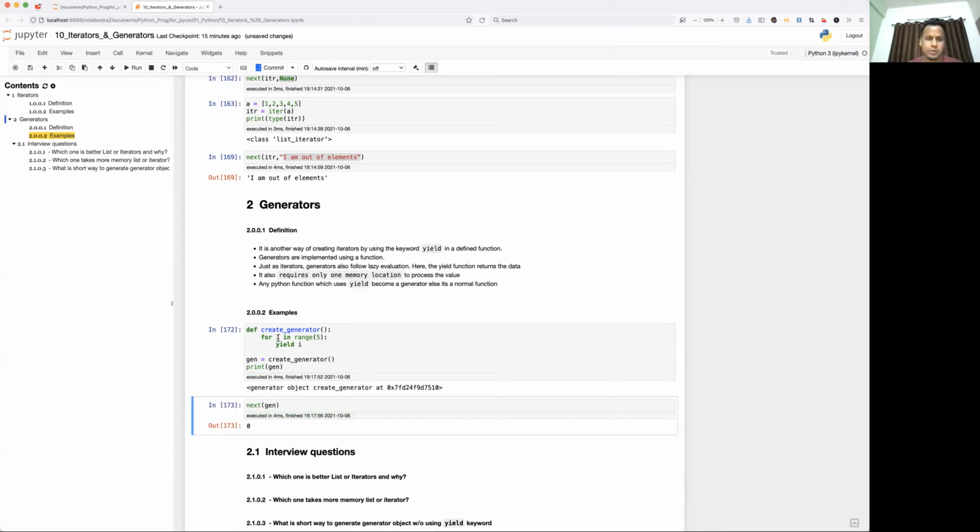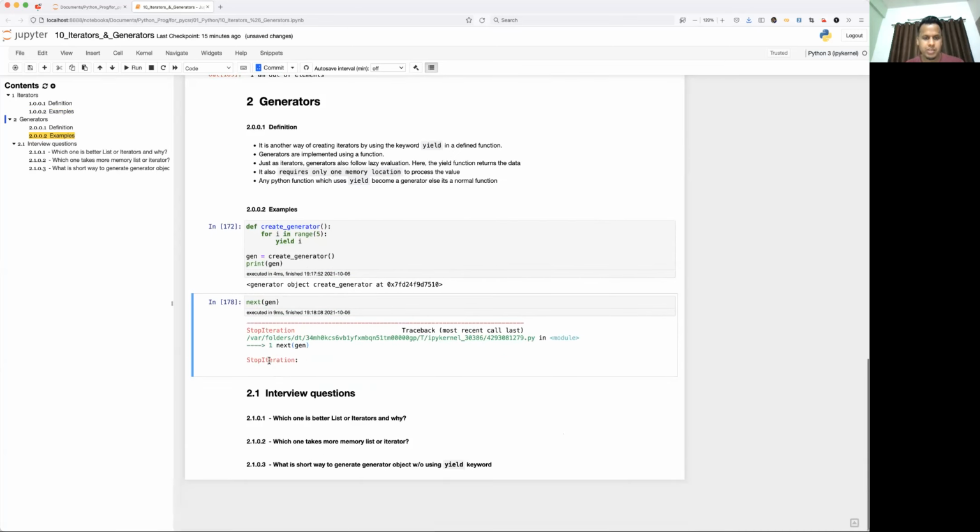The for loop is going to create numbers from 0 to length minus 1, that is 5 minus 1, 4. So next again: 1, 2, 3, 4. And if I hit enter once again, what is happening? StopIteration. Why? Because it has created the object from 0 to 4 only, and after that there are no elements. It has exhausted the elements, so it is going to throw the StopIteration exception. So what can we do now? The same way, we can call it once again.